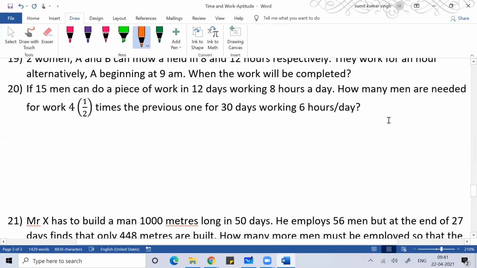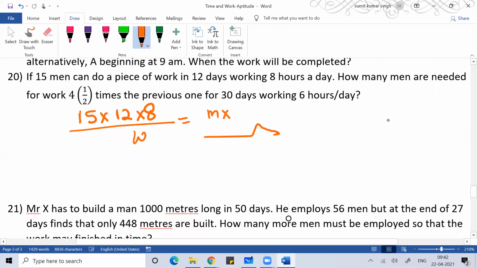If 15 men can do a piece of work in 12 days, working 8 hours a day, it means 15 men work for 96 hours. Over 12 days, they work 8 hours every day, so they have worked for 96 hours. So 15 men working for 96 hours is that much work. So how many are needed to work for 1 by 2 times?